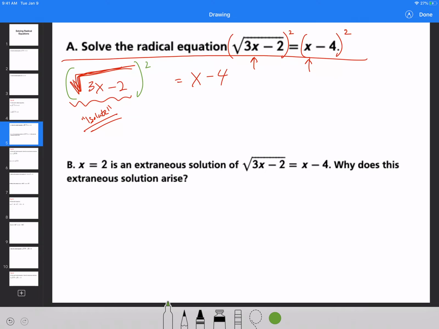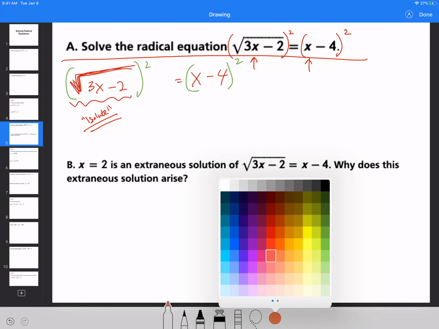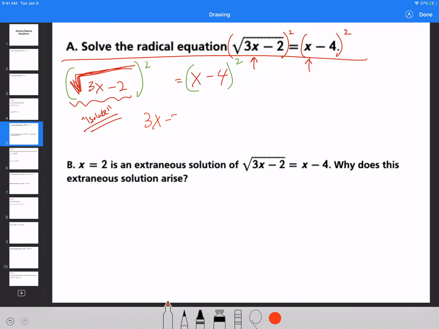We have to square both sides. By doing so, we're going to have 3x minus 2, because the square root and the squared symbol cancel each other out, is equal to (x minus 4) squared. Okay? Now, I know what you're thinking. This means that it's going to be quadratic. Yes, quadratic is going to be tough. This is why these questions are the bread and butter of solving radical equations, because they're going to be a lot different. We have x's on both sides, and that just changes the paradigm of the questions a bit. But please don't panic. We're just going to FOIL it.